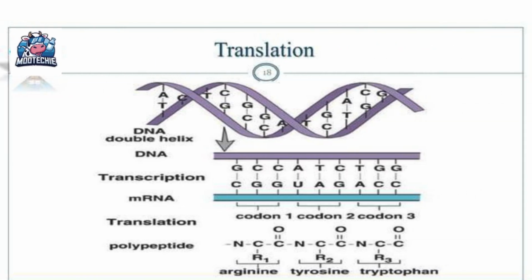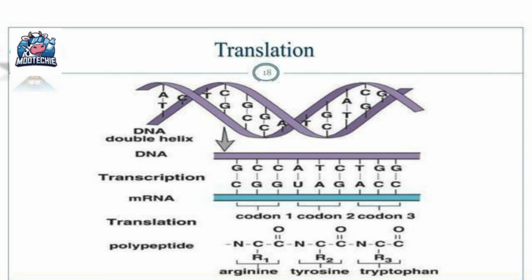This slide has a very helpful schematic. Let us understand it step by step. At the top, we see the flow. Double helix DNA leads to transcription mRNA, which leads to translation polypeptide. This shows the central dogma, from DNA to RNA to protein.